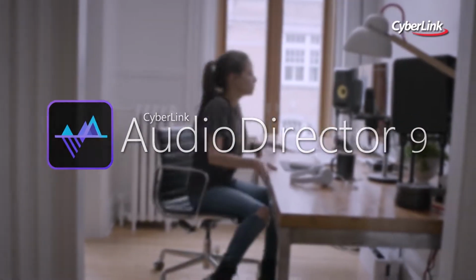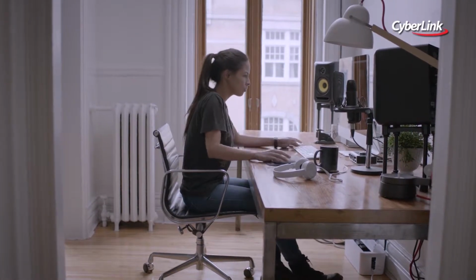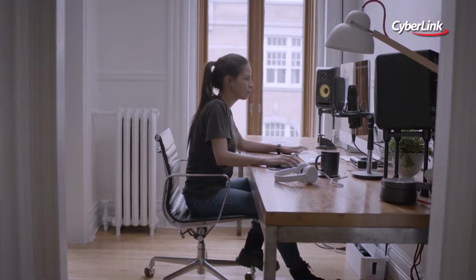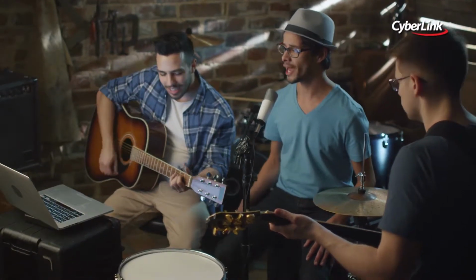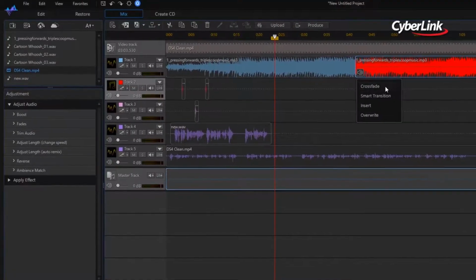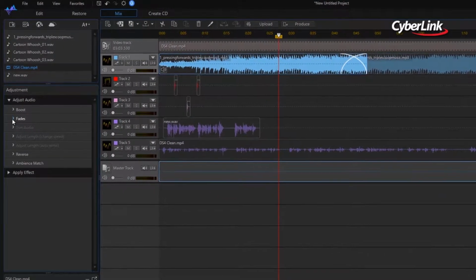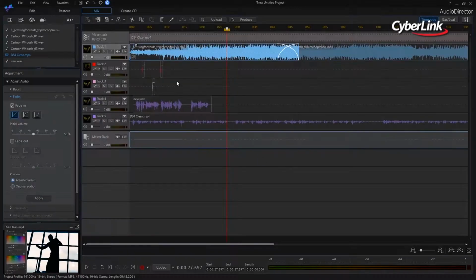AudioDirector provides professional-grade, cutting-edge tools for dramatic audio enhancements. Whether you're looking to fix audio for video projects, apply creative effects, or mix numerous tracks together, AudioDirector comes with a collection of features you need for fast and precise editing.